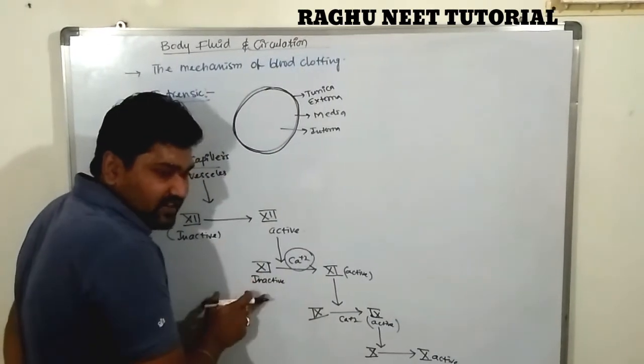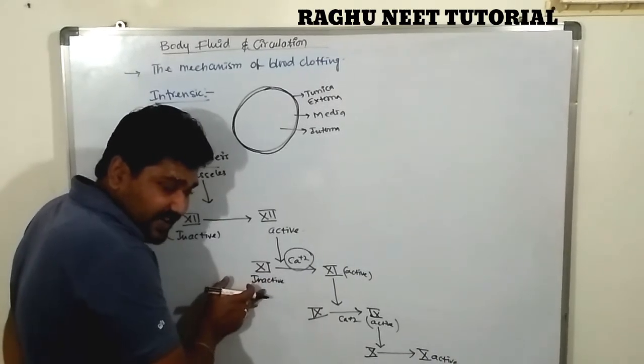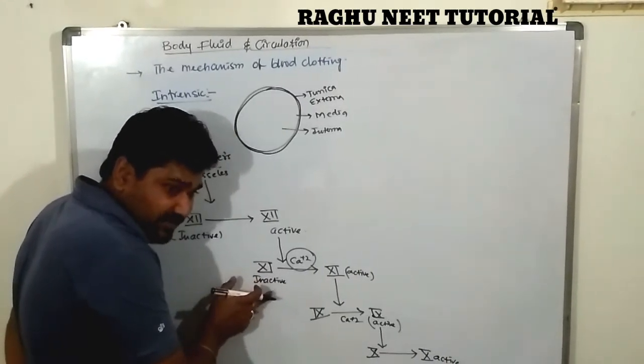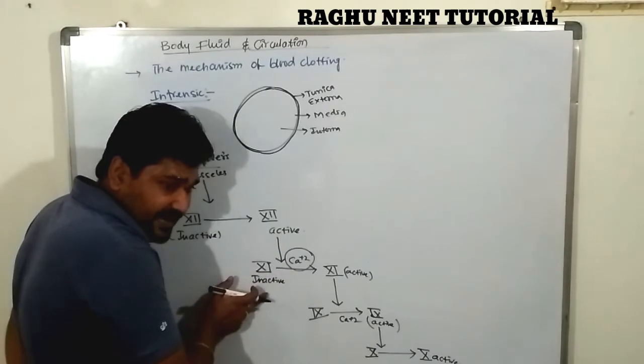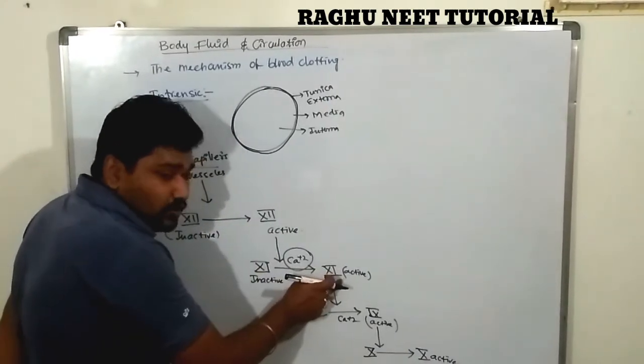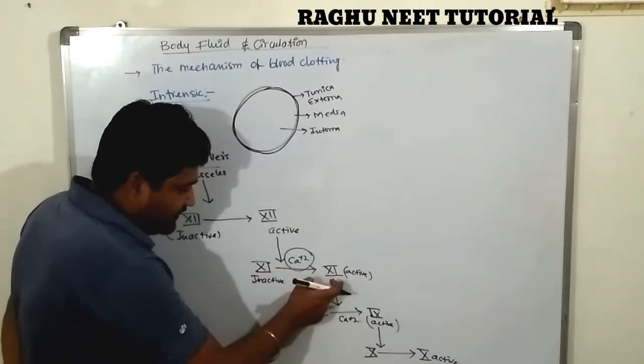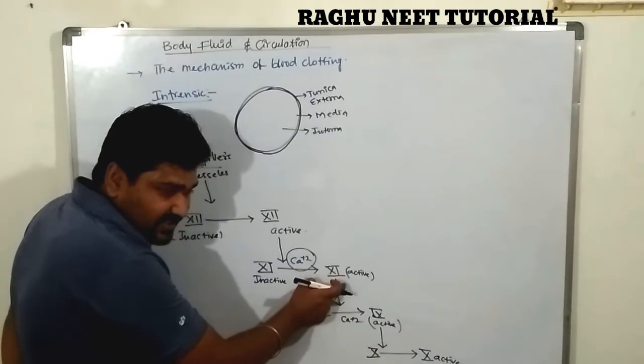Factor 12 converts into factors 11 and 12. These are inactive in the bloodstream until stimulation from the 12th factor. The 11th factor is converted into active factor 11 in the presence of calcium ions.